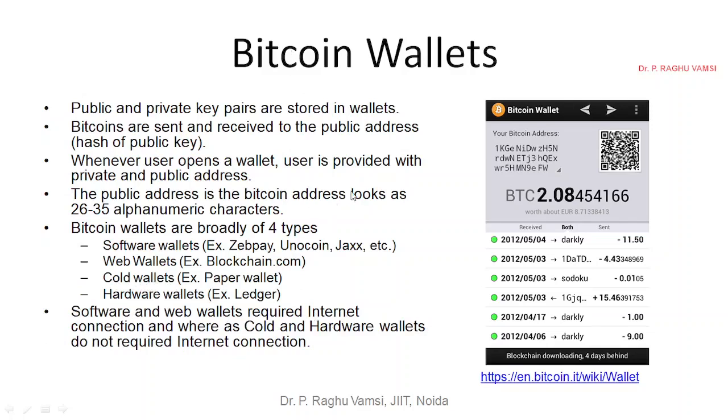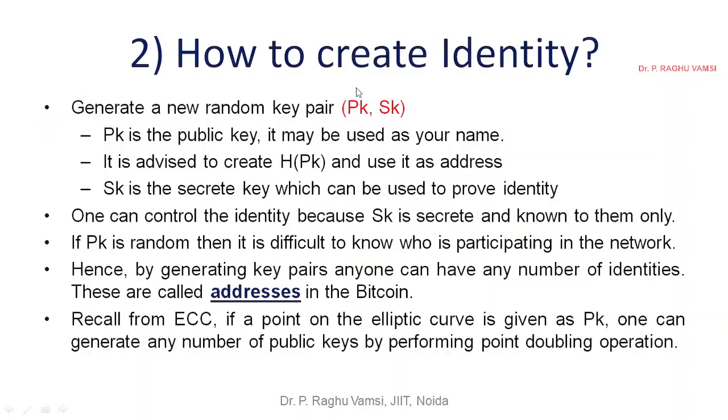So far we have seen how this particular identity will be maintained, that is via the public key and private key pairs. The public key can be given to anyone. Instead of giving the public key directly, you will hash the public key. Whatever the hash value is, that is said to be the address.